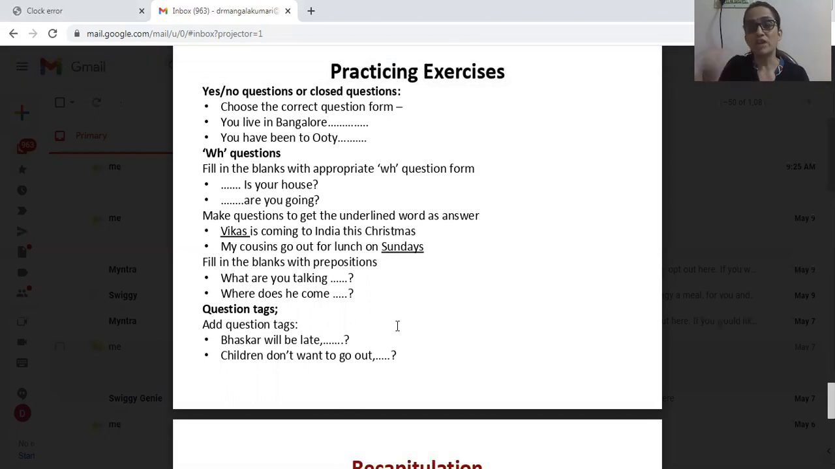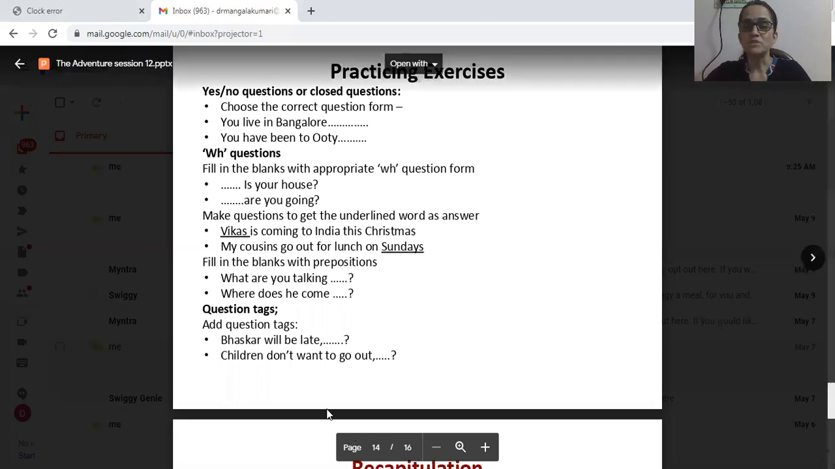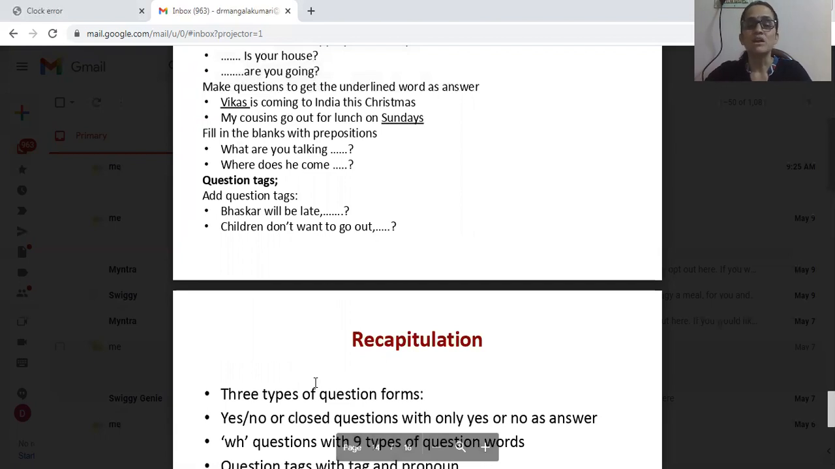Prepositions take place at the end with the questions we have already discussed. Okay. With a little bit confusing patterns with how and all. Okay. So what are you talking about? Where does he come from? Okay, like that. Try to fill, and exercise related to question tags. Add question tags. In this way, directly they ask. Blank spaces will be there. You have to fill the blank spaces with tags. Remember, if the statement is positive, tag should be negative.